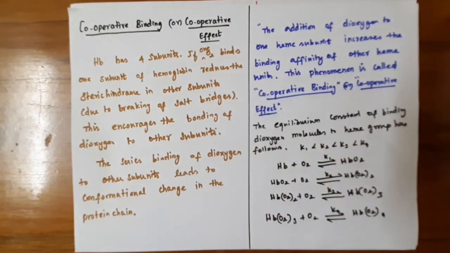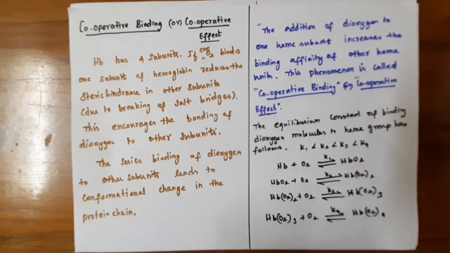As we know, hemoglobin consists of 4 subunits. Among the 4 subunits, one unit binds the oxygen. As soon as it binds the oxygen, the hemoglobin undergoes a conformational change.